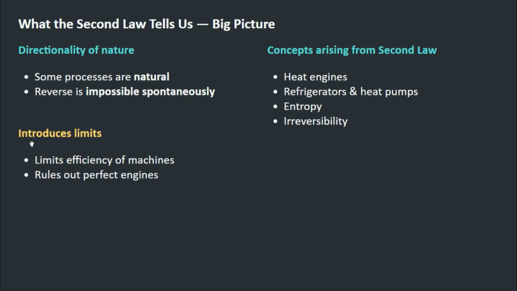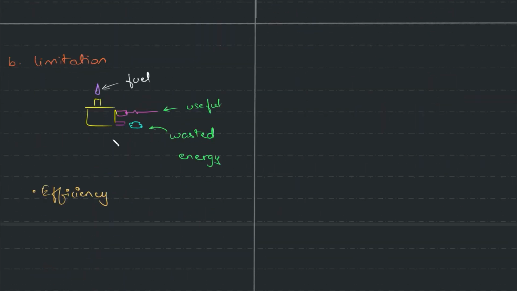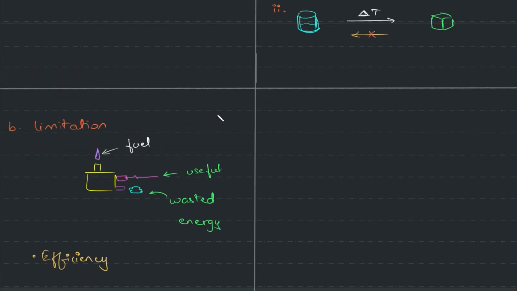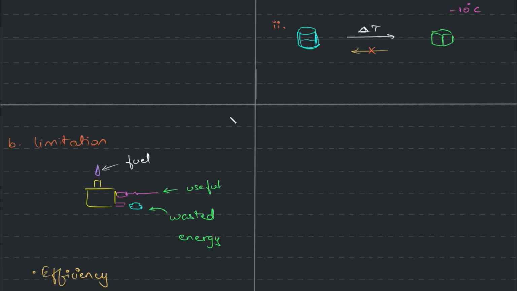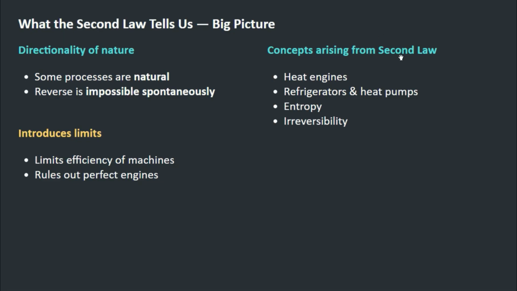So it also introduces limits: limits on the efficiency of machines, and it rules out perfect engines. So basically it rules out that you put in fuel and there's no wastage, that all of it is converted to useful energy. That is not going to happen. It sets that limitation. So using the second law, we'll be able to talk about heat engines, refrigerators, heat pumps, and so on and so forth.